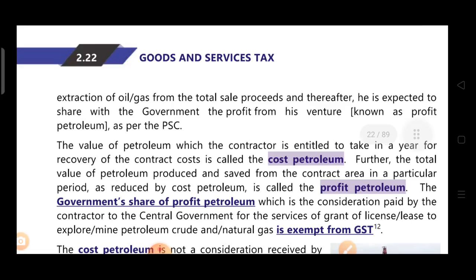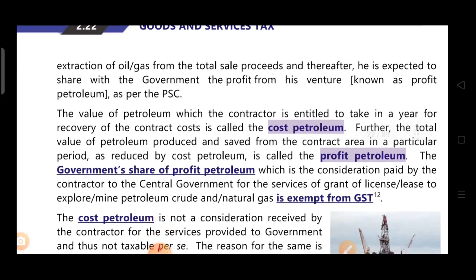Now the value of petroleum which the contractor is entitled to take in a year for recovery of contract cost is called cost petroleum. Suppose sale proceeds is 20 and contract cost is 15. So this 15 is known as cost petroleum. Further, the total value of petroleum produced and saved from the contract area in a particular period, as reduced by cost petroleum, is called profit petroleum. That means 20 minus 15, which is 5, is profit petroleum, and only this profit petroleum is shared with the government.